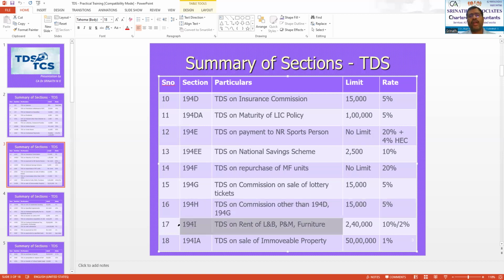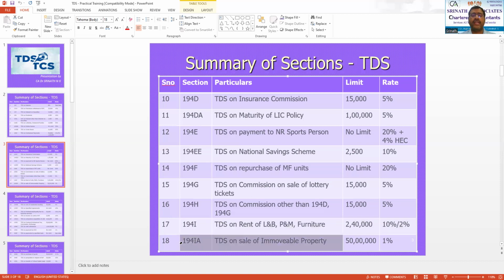Then similarly, 194I talks about TDS on rent of land and building, furniture, plant and machinery. Now, please understand this land and building does not cover residential land and building. It is only commercial land and building. If the amount of rent exceeds 2,40,000, they will deduct TDS at the rate of 10% in case of land and building and furniture, whereas in case of plant and machinery, they will deduct only 2%. You have to be careful with this.